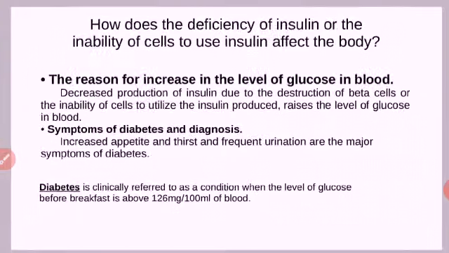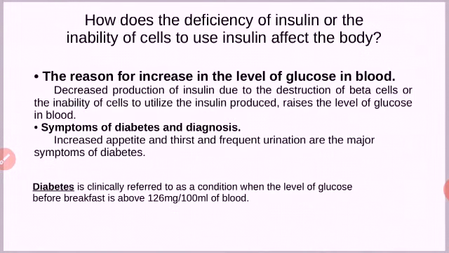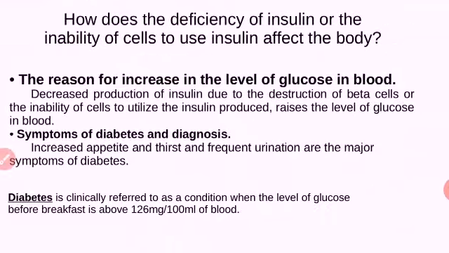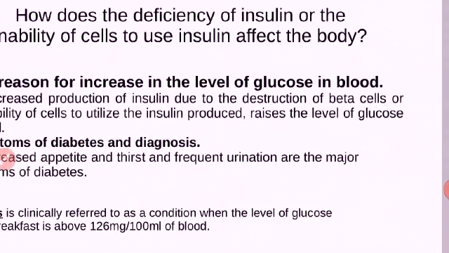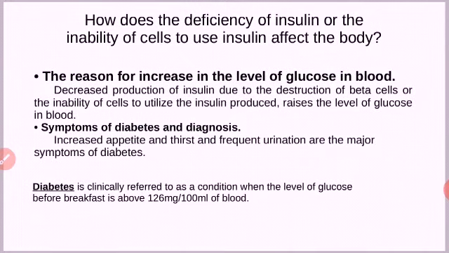See the symptoms: increased appetite, appetite means veshapu, and thirst, daham, and frequent urination are major symptoms of diabetes. Increased appetite, then thirst, frequent urination. We feel to urinate more than normal, abnormally, if the frequency of urination increases. These are the major symptoms of diabetes. Reason.